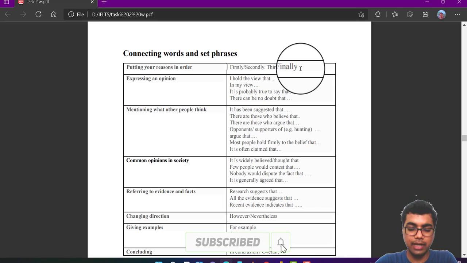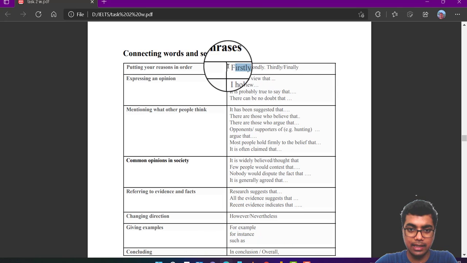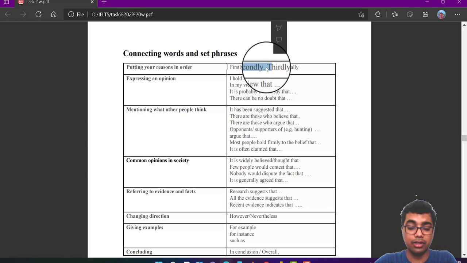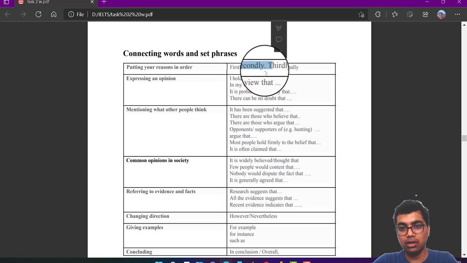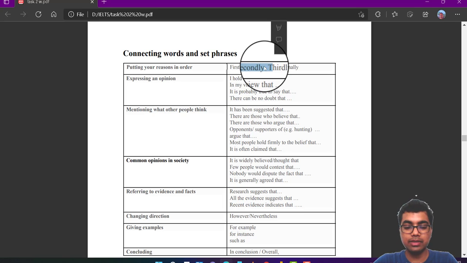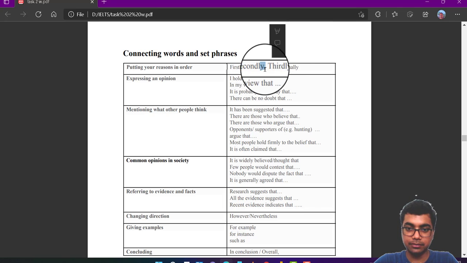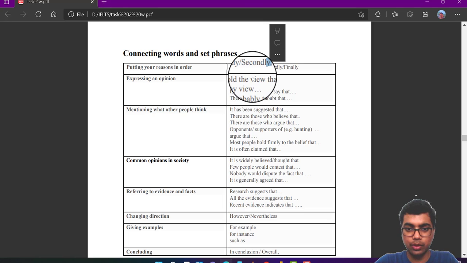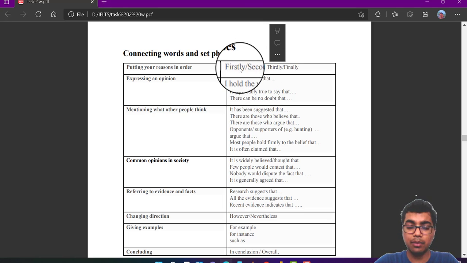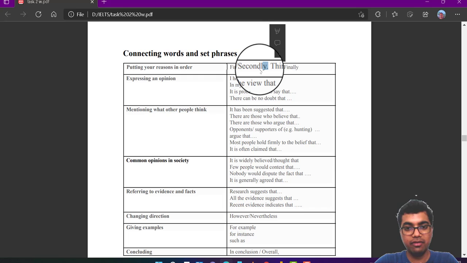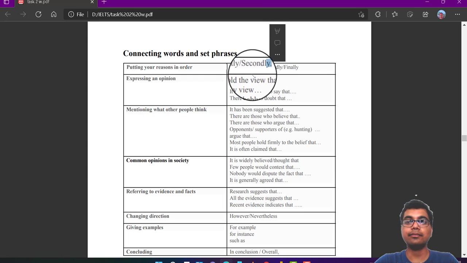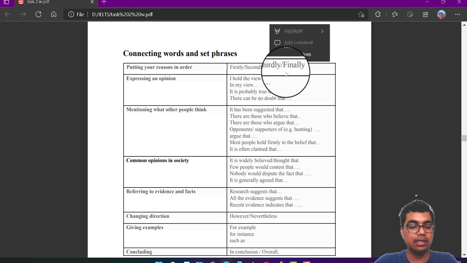That's why you are going to use the word firstly, and secondly you can start the second sentence or second reason. So you are going to use secondly, the fuel or gasoline prices are usually increasing. Because of that, people are switching towards public transportation. I'm giving an example of why people are switching towards public transportation. Firstly, I have given the example of good public transportation. Secondly, I have given the example of a rise in fuel prices. In this way, you can write thirdly and finally, it's up to you.